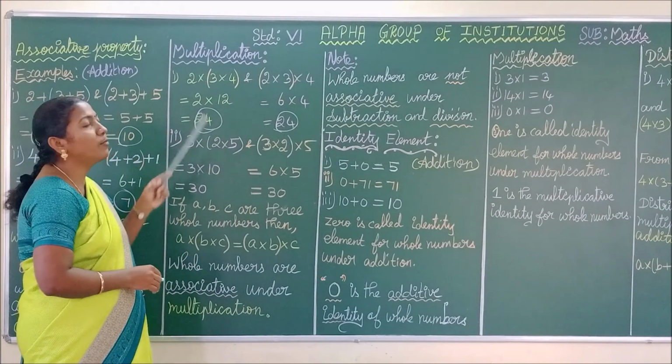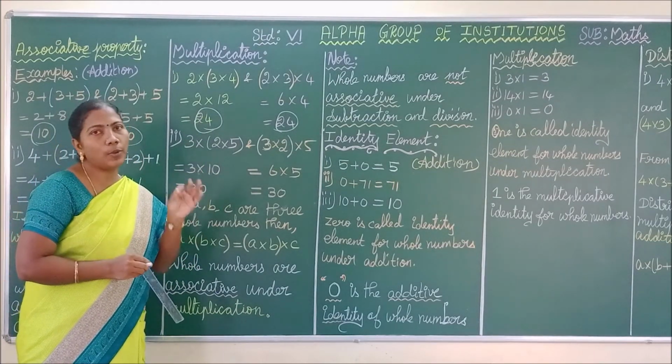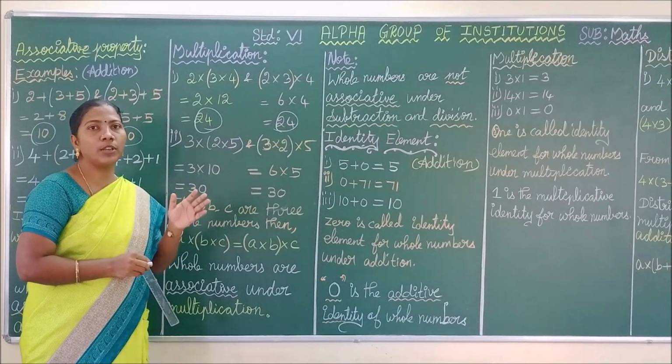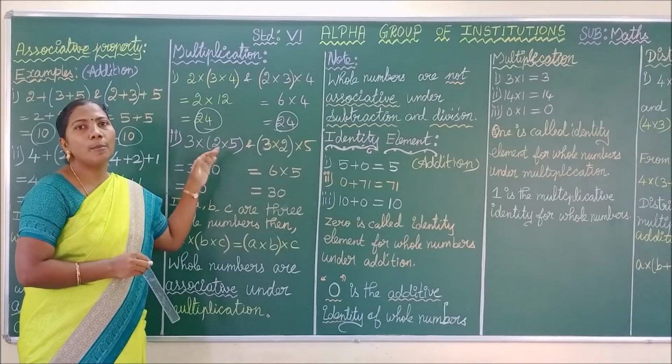So such type of property is called associative property. Here we are dealing with whole numbers. So we can say associative property for whole number under multiplication.